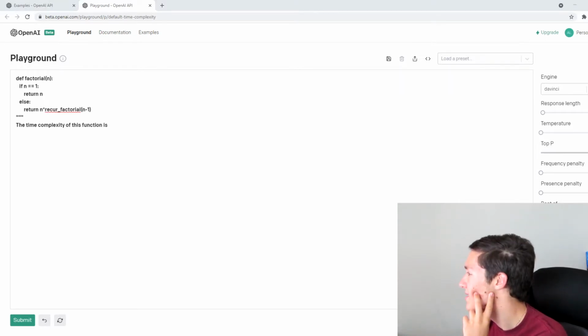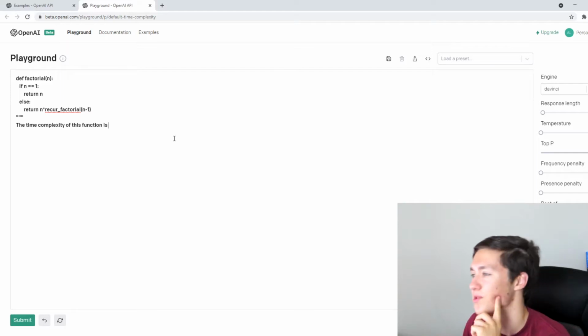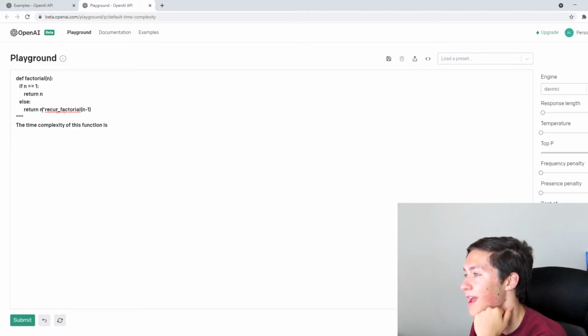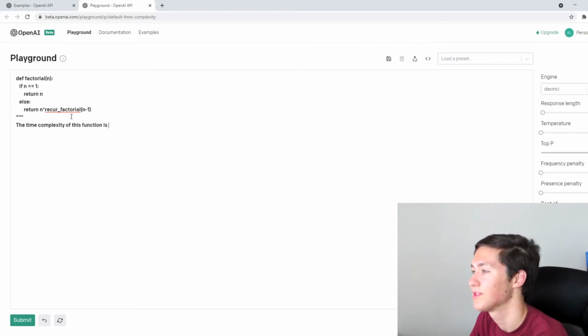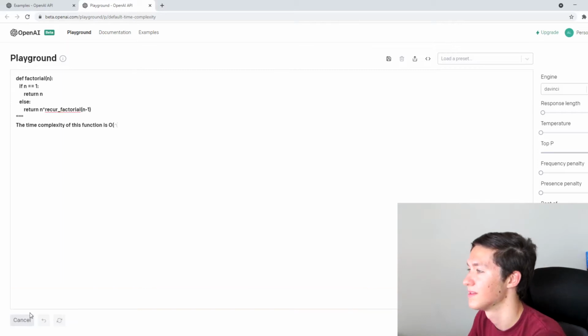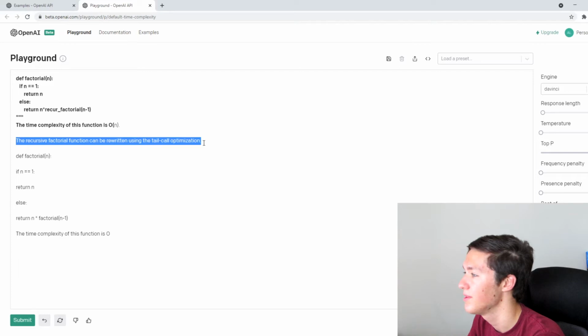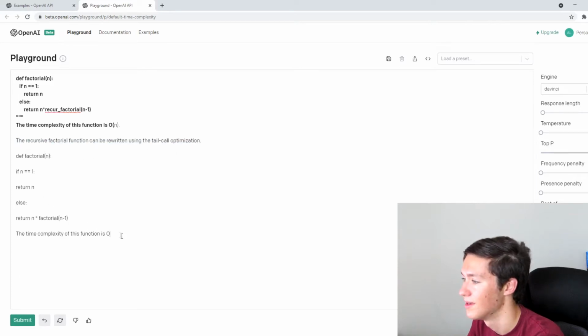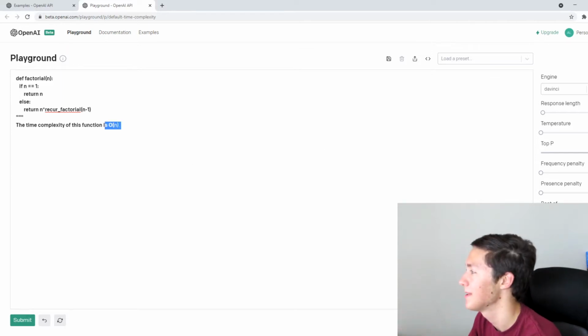And my guess is that this one, the factorial, I haven't studied this one, but it probably should be linear if you think about it, because this recursive function right here is just calling itself n times n minus 1. So that's like linearly stacking a bunch of recursive calls until you get to the base case of n equals 1. So let's see what this is. O of n, okay. And the recursive function can be rewritten using the tail call optimization. Okay, yeah, it wrote some extra stuff for us, but O of n, that's exactly what we needed.